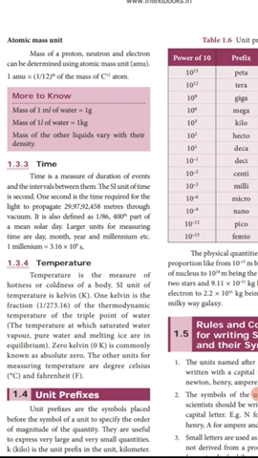Next one, time. Time is the duration of events and the intervals between them. The SI unit of time is second. Next, larger units of measuring time are day, month, year and millennium, etc. 1 millennium is equal to 3.16 into 10 to the power of 9 second.